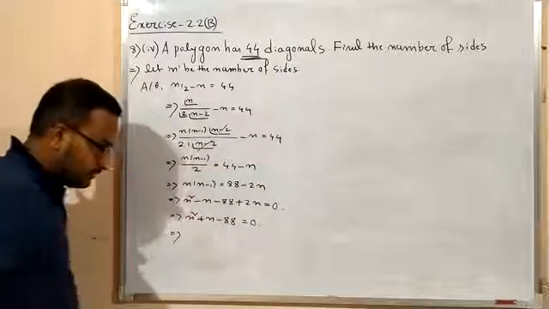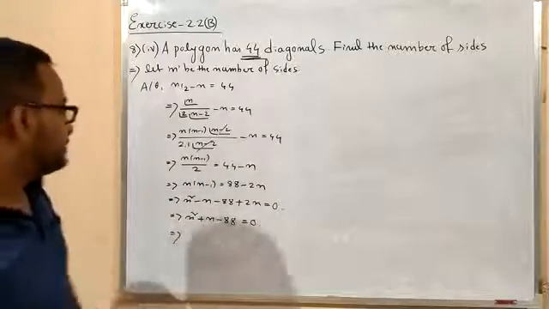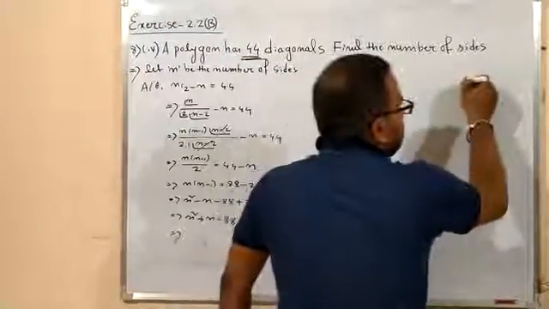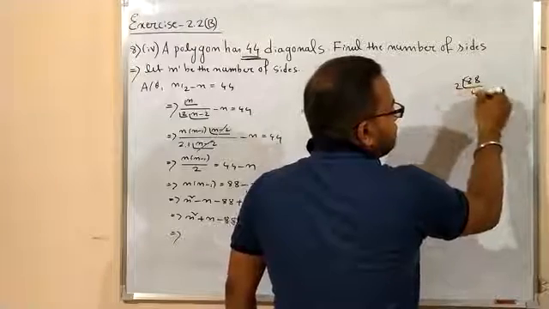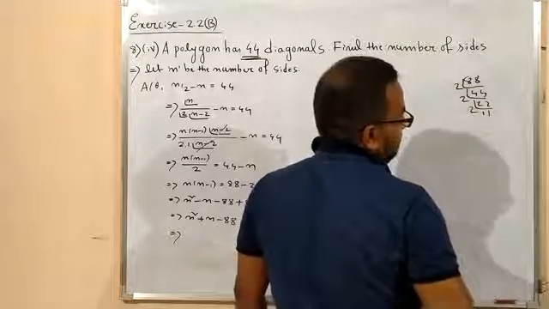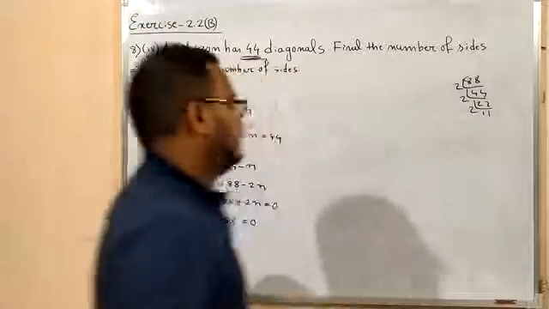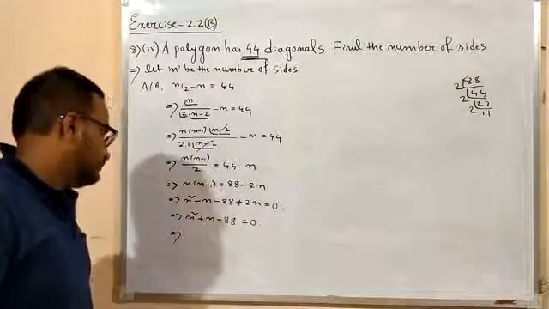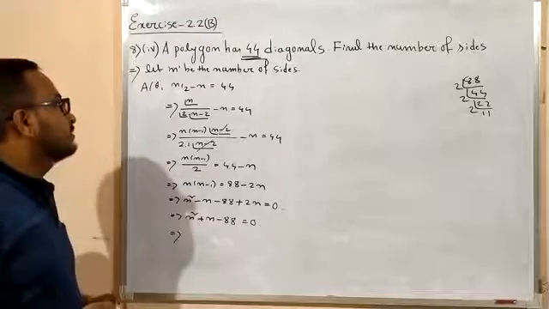Now what to do? Now how to do it? Let me do this one. 22, 11. Whether it is right or wrong.